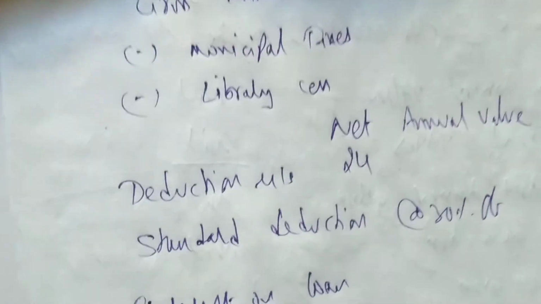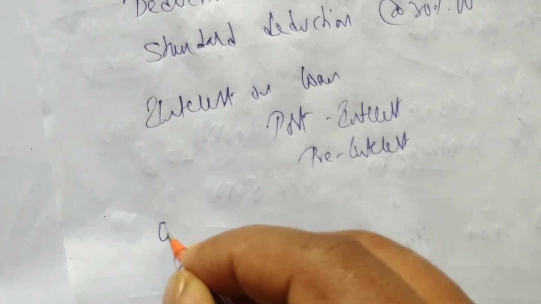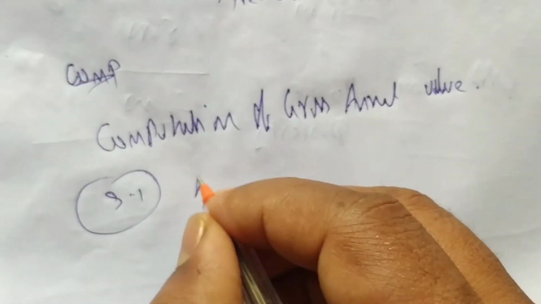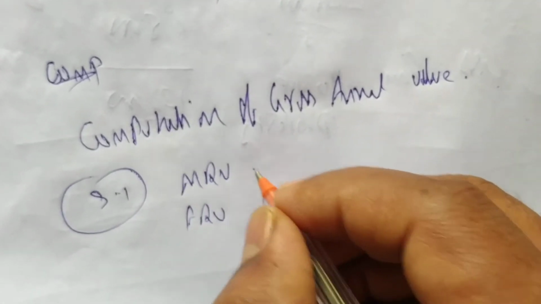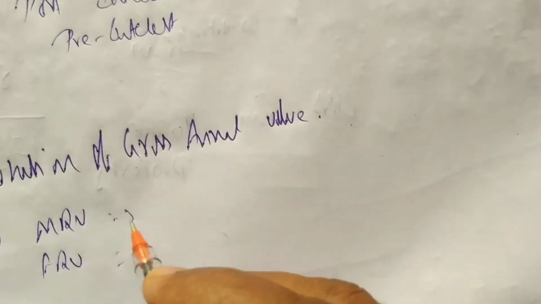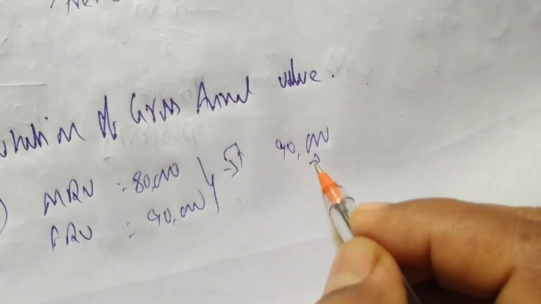So we have to find out the GAV in house 1. So house 1 GAV, how to find out? The first step is computation of GAV. Let me write the heading here: computation of GAV, gross annual value. Step 1, we know what to do: MRV or FRV, whichever is higher. So house 1 MRV is how much? MRV is 80,000, FRV is 90,000. So the highest is 90,000. So we got ERV as 90,000.